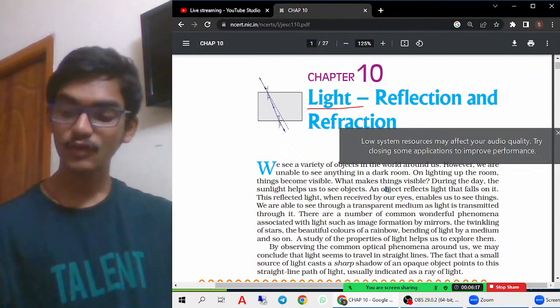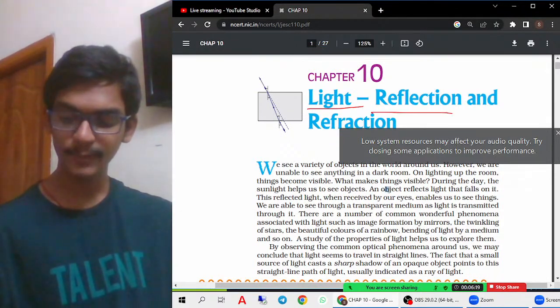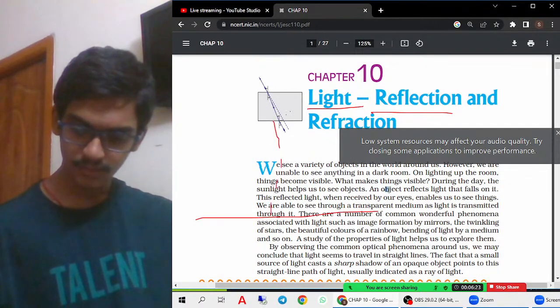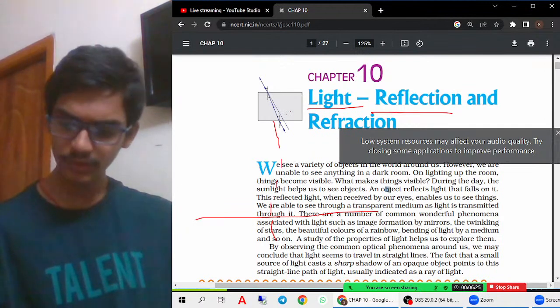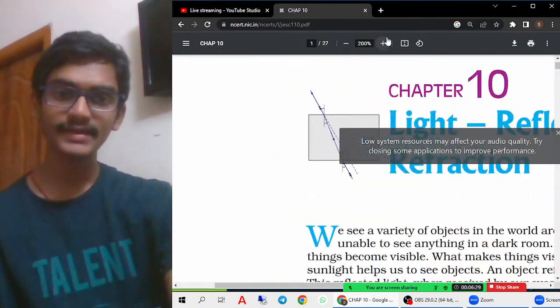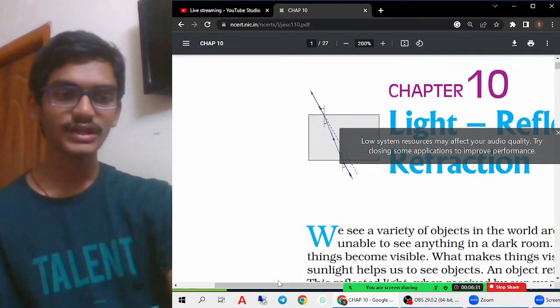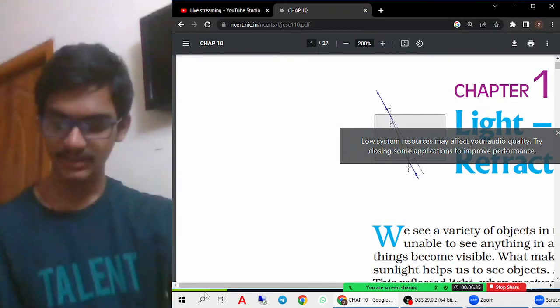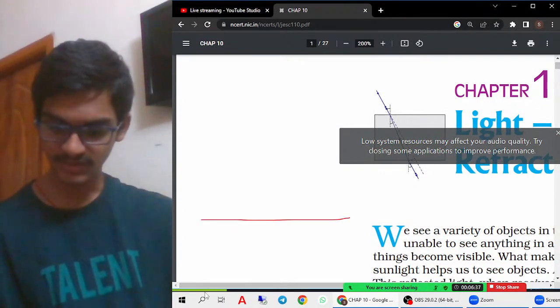Now let us try to understand what is reflection. For example, you are taking a plane mirror. This is a normal. You have actually learnt about all of these things in the previous class. In the 8th class you have learned, but still I want to revise all of them so that you are thorough with the topics. So think of this as a plane mirror surface.